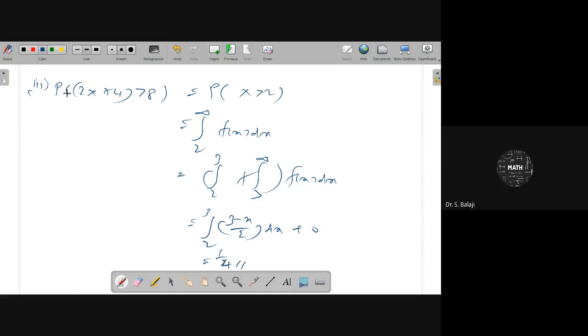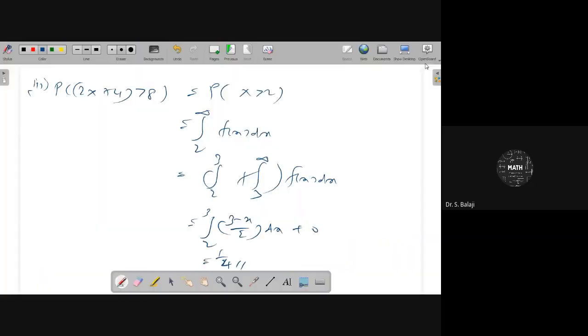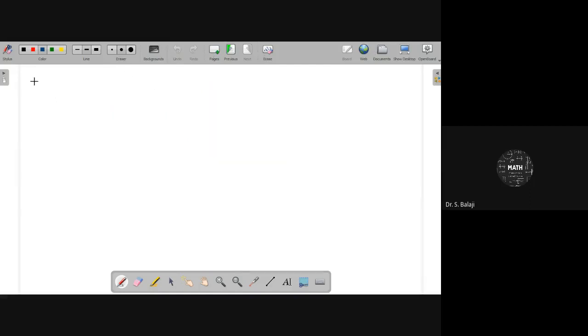And then the fourth one, they are asking for the CDF of x. For each range you have to identify the CDF. First, 0 to 1 they are asking here. For 0 less than or equal to x less than or equal to 1, your CDF capital F of x will be the probability of X less than or equal to x.